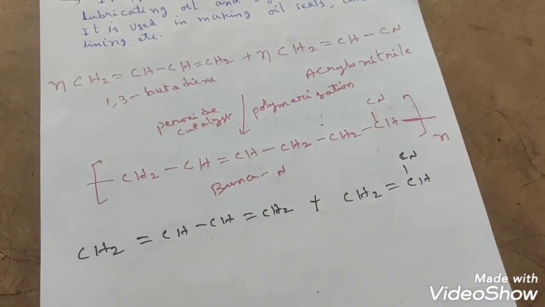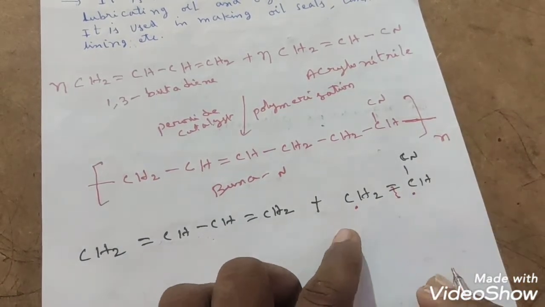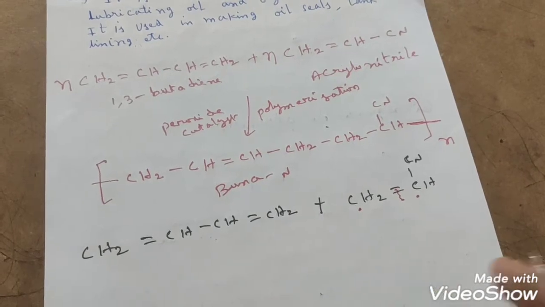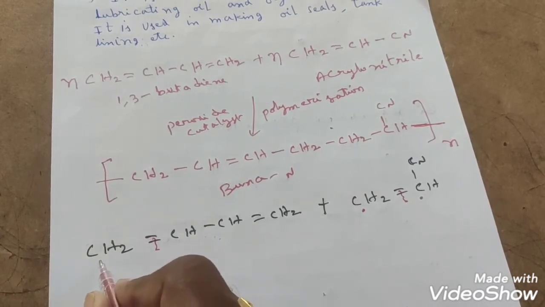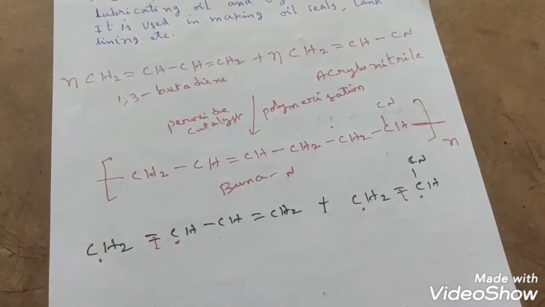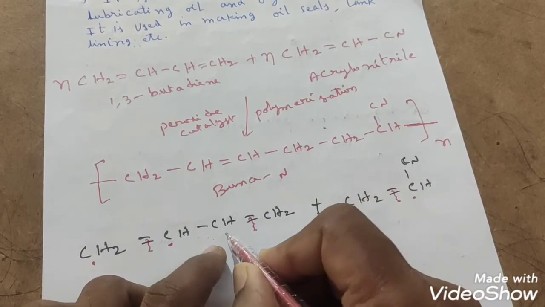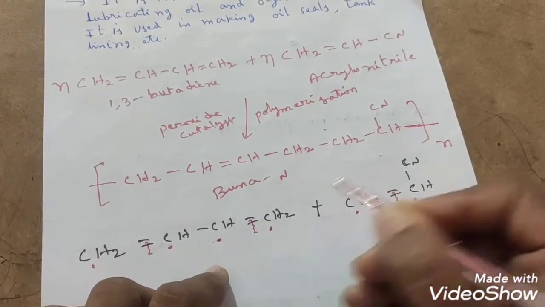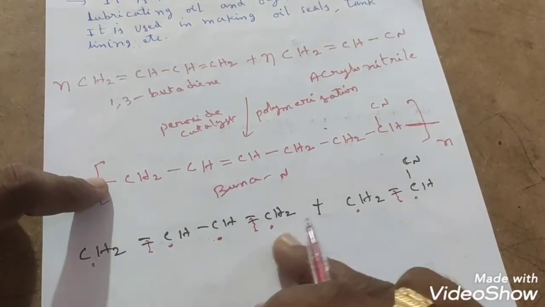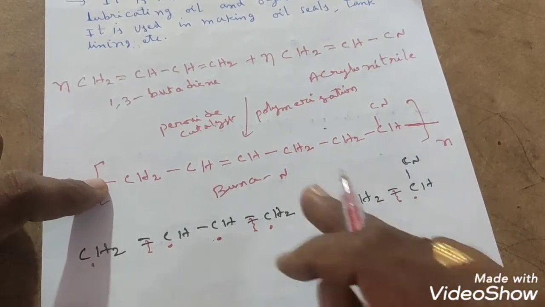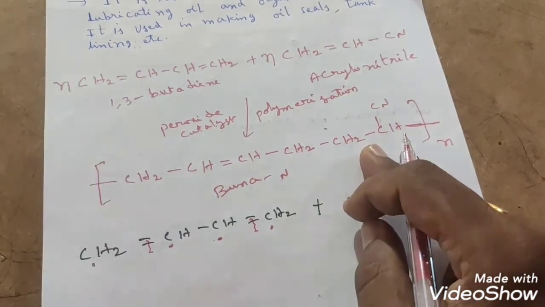Then where is the bond breaking here? The pi bond. Here a free radical will be generated by homolytic fission. In the similar manner here also bond breaking takes place by homolytic fission. These two carbons will get free radicals. In the similar manner bond breaking takes place between these two carbon atoms by homolytic fission and here free radicals will be generated. Correct or not? Yes. Now you observe how these two additions will take place. Then you will get to know what the repeating unit is, why we have got this as the repeating unit in this structure, right?